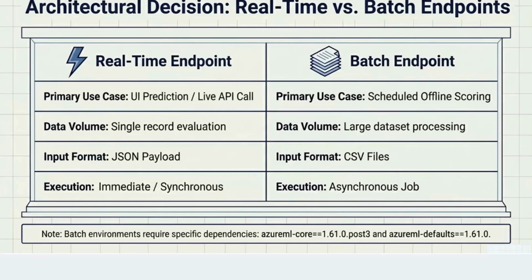And batch is used whenever you want to process multiple requests at the same time, instead of processing a single request. Generally it runs once a day or twice a day. Here we can do the scheduling, that run it every day at 5 o'clock in the morning, or run it every day at 6 o'clock in the morning. We can schedule it twice a day also, thrice a day also. So those kinds of things we can do.